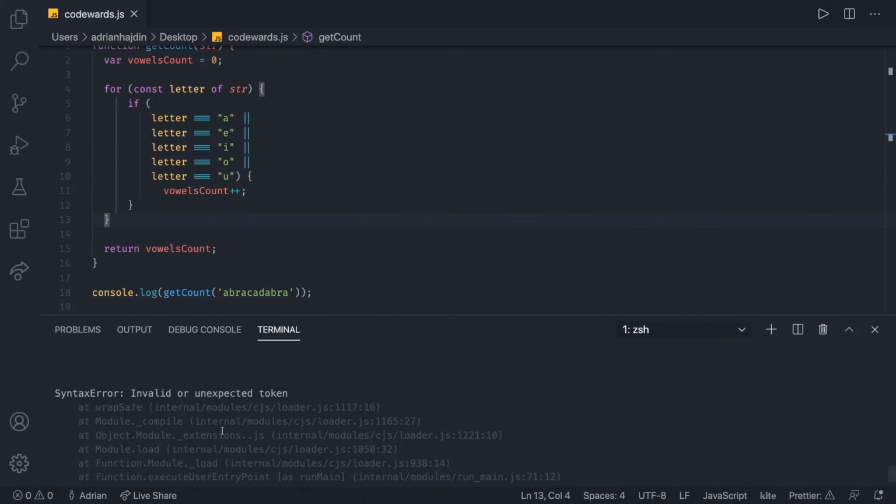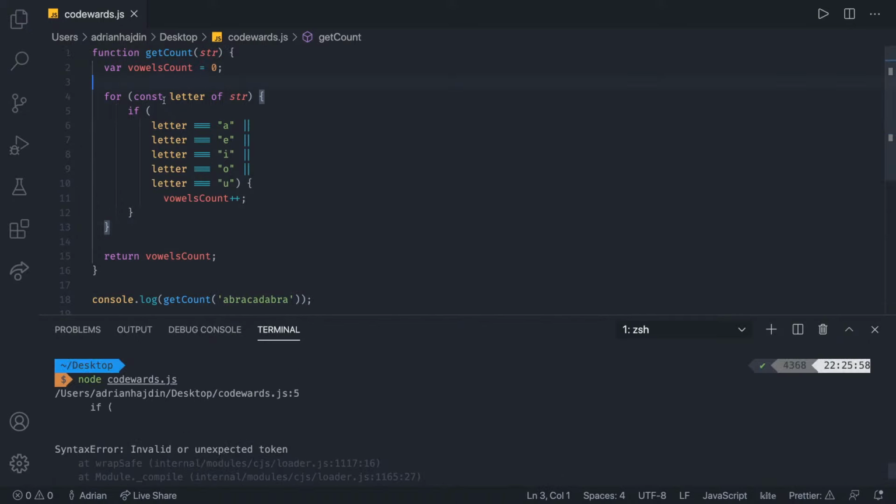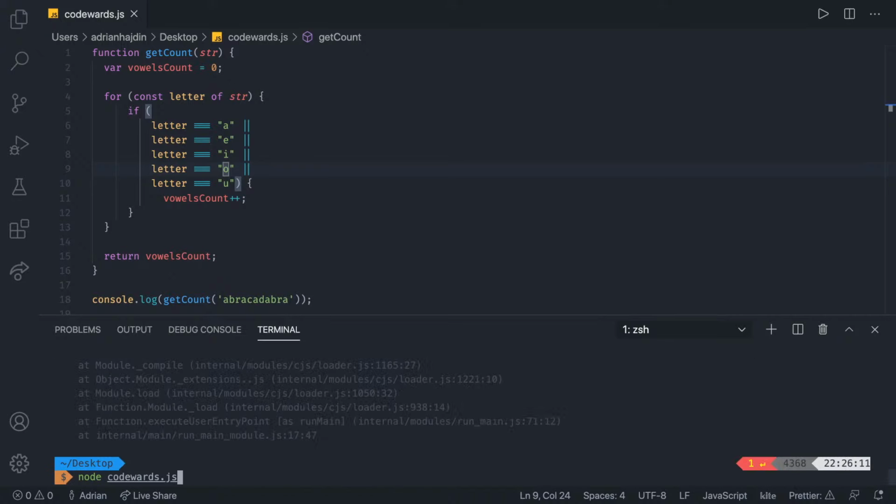There we go. This doesn't work. We have something with this if that's not good. 4, that's good. Vowels count. The error is on line 5, looks like. That's interesting. What did we miss? Letter. It seems all right, but looks like it's complaining about something. So what is that? If letter is equal to this, oh yeah, or. Yeah, looks like it's not getting it right now, which is kind of weird, but also fine.